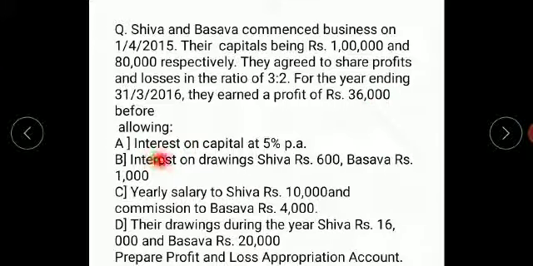First one, interest on capital 5% per annum. Second, interest on drawings, Shiva 600, Basava 1000. Third, yearly salary of Shiva 10,000 and commission to Basava 4,000. Their drawings, Shiva 16,000, Basava 20,000. Prepare profit and loss appropriation account.